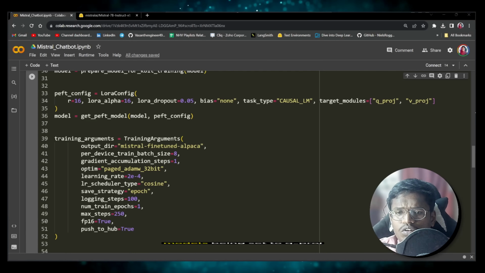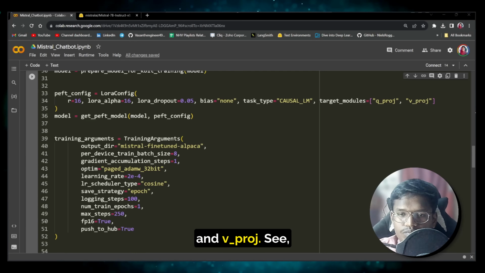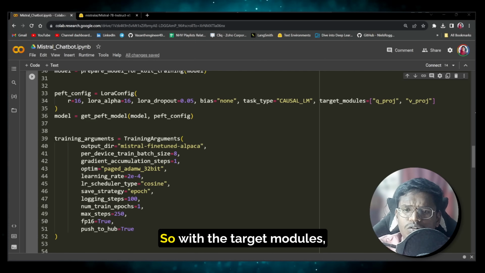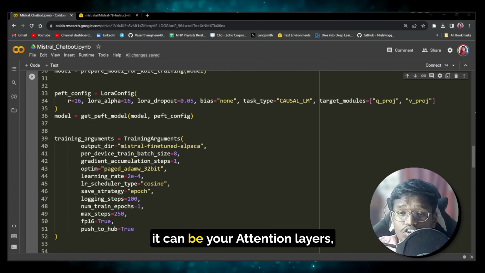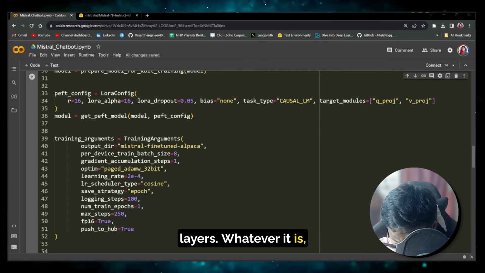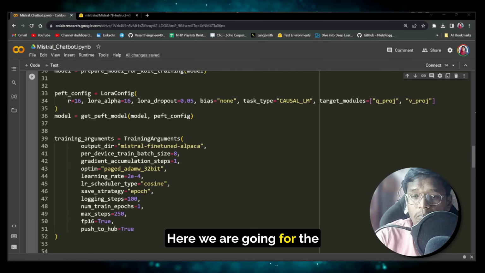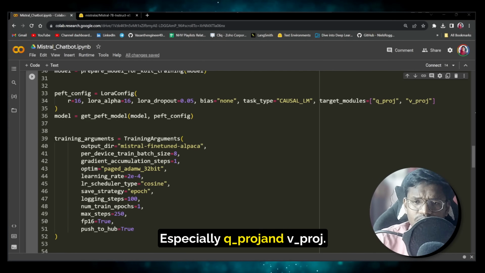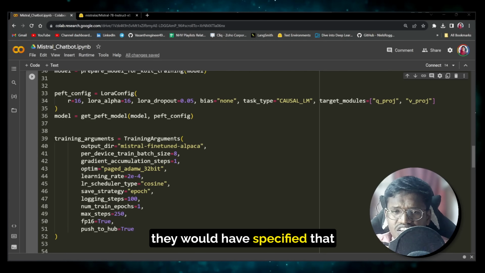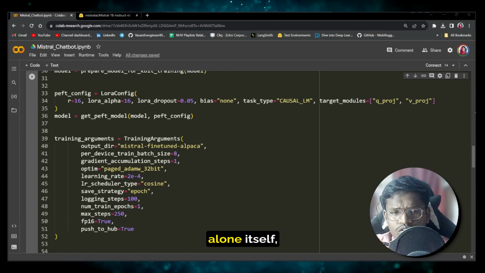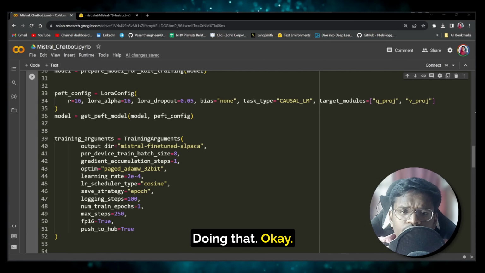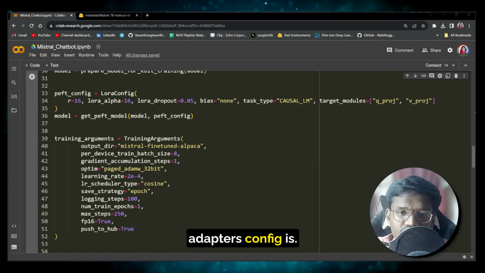Next we have target modules being set to q_proj and v_proj. Usually with LoRA, you need to provide some target modules. They can be your attention layers, or MLP, which is your linear or dense layers, whatever you want. Here we are going for the attention layers, especially q_proj and v_proj, as per the specification in the paper itself. They specified that with query and value layers alone, you'll get very good performance, and we are following that. So that is how the LoRA adapter config is.